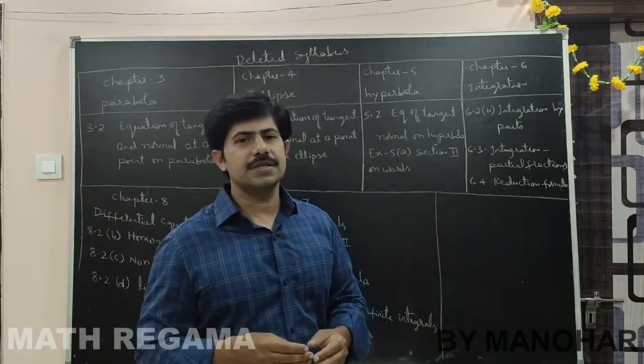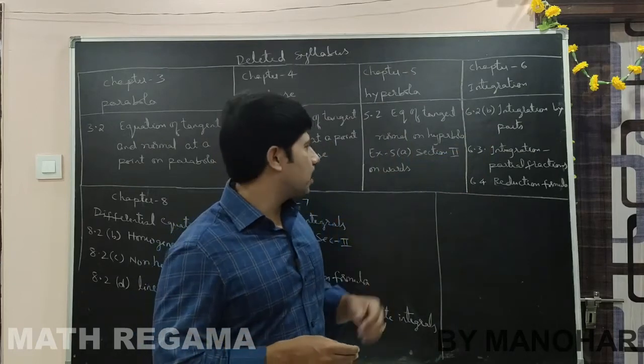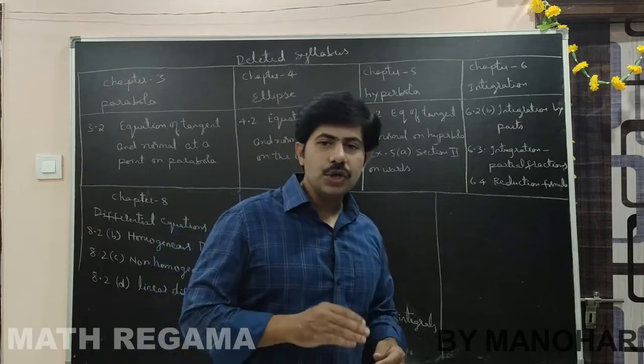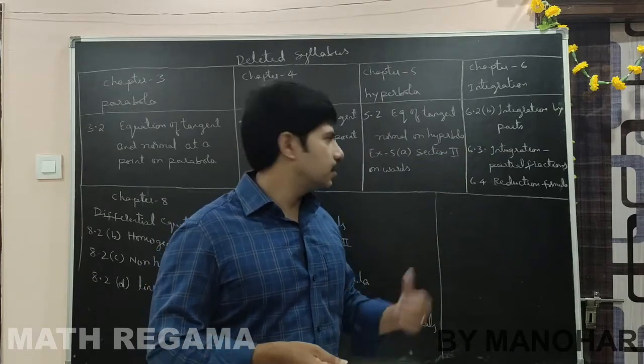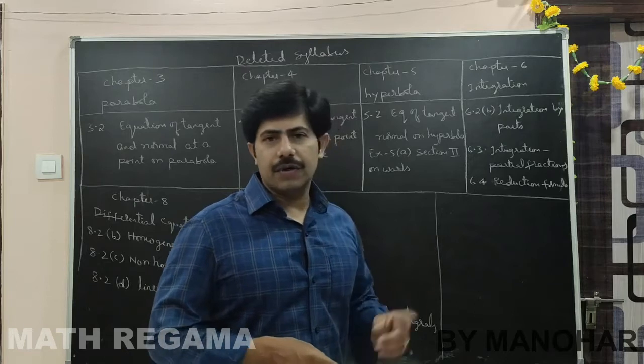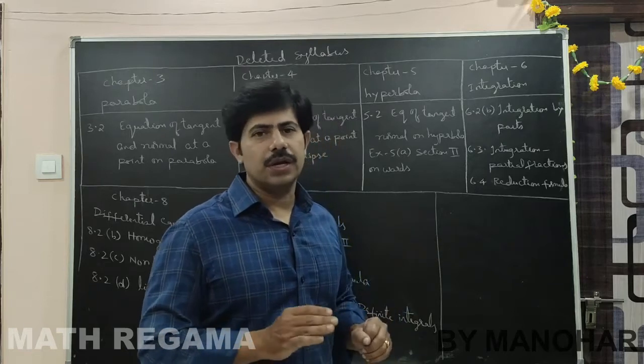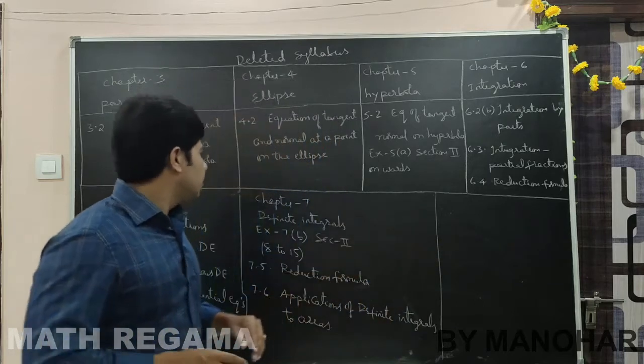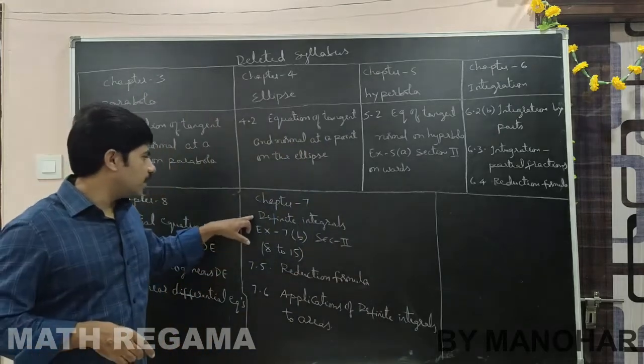It is the third exercise in the integration chapter, and that is totally deleted. Integration using partial fractions is also deleted. And the reduction formula, which is the last exercise, is totally deleted. Now the next chapter is the 7th chapter, definite integrals.